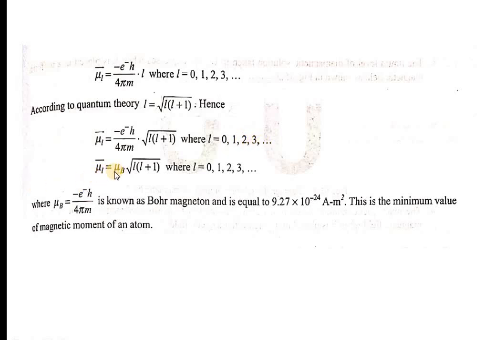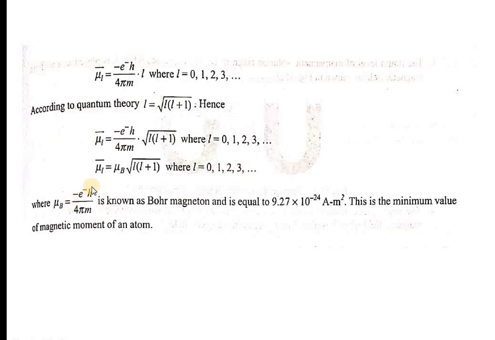Here eh by 4 pi m is considered as a Bohr magneton and it is represented with the letter mu b. So mu L is equal to mu b root L into L plus 1, where L is equal to 0, 1, 2, 3 and so on.